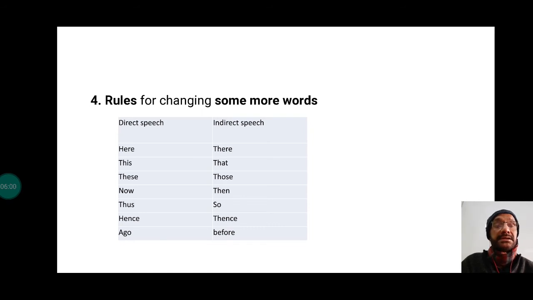Hence becomes thence, which is pronounced in both ways. Ago becomes before. So it's not that difficult to remember.